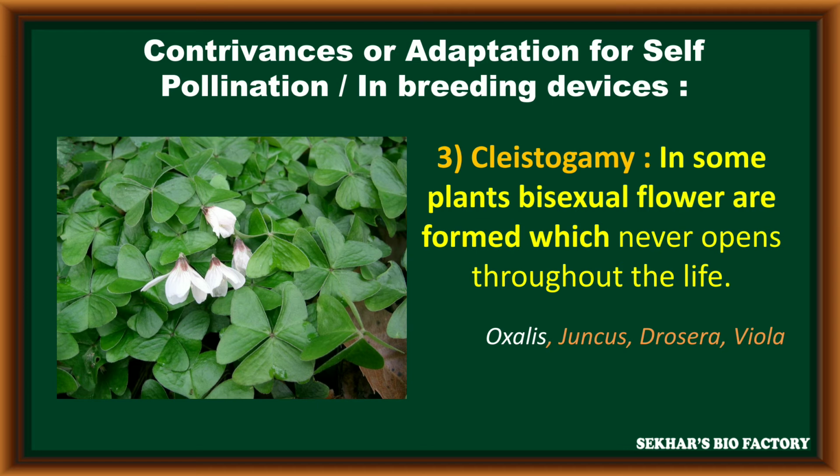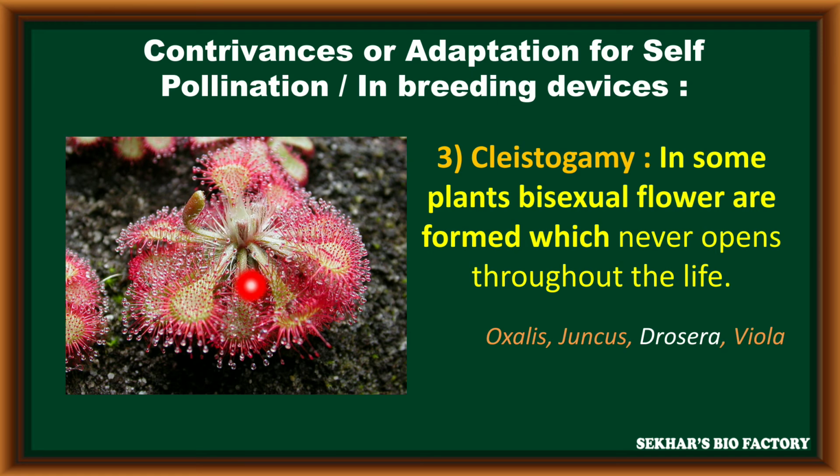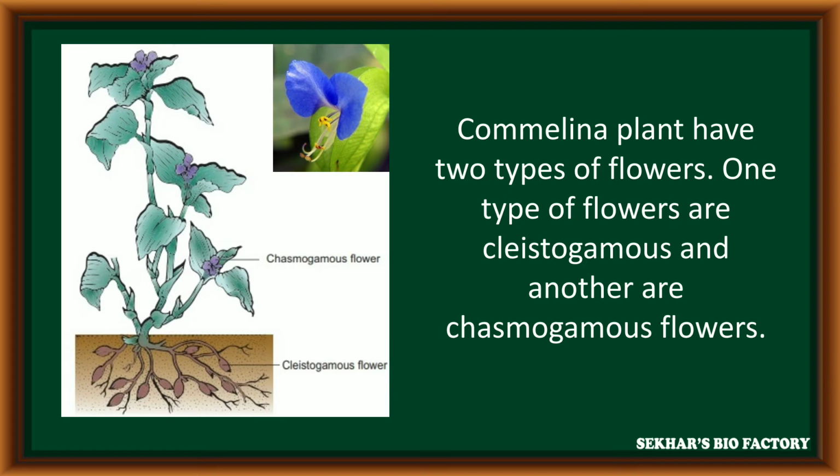Due to this, there is no chance to receive pollen grains from another flower, so self-pollination takes place. Examples for cleistogamy are Oxalis, Juncus, Drosera and Viola. One of the best examples for cleistogamous flowers is Commelina bengalensis.